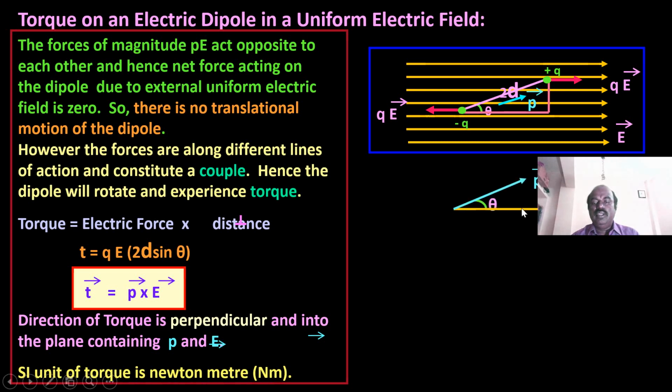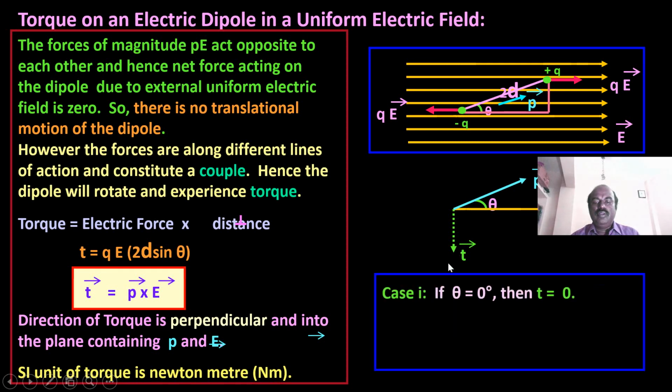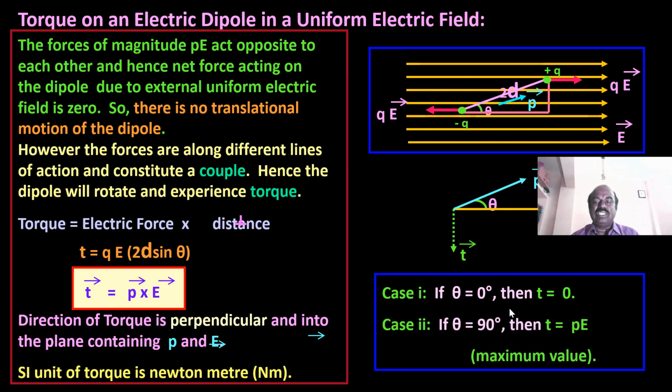Now you see, this is the dipole, the direction of the dipole moment, and this is the direction of the electric field, then the torque will act in this direction. Case 1: if theta is equal to 0, that is, the electric field and dipole lie in the same direction, then tau becomes 0. If theta is equal to 90, then tau becomes pE, the maximum value. If theta is equal to 180, then tau is equal to 0.